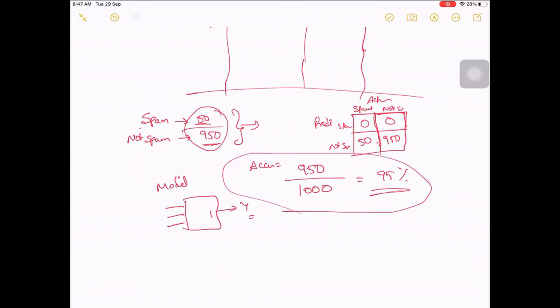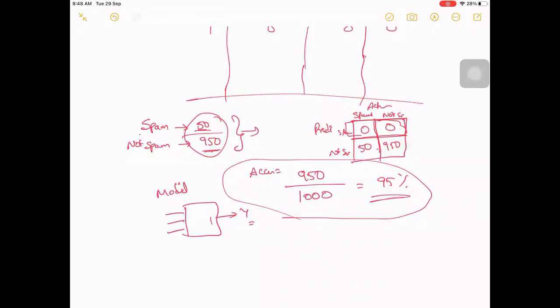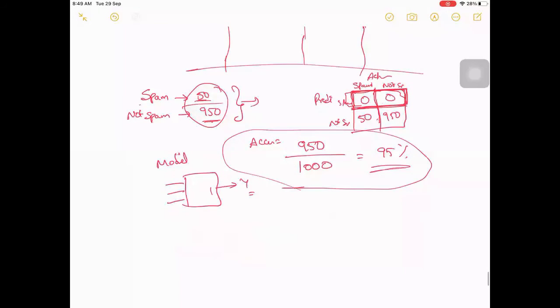So if you blindly predict not a spam, we are getting 95%, right? But these kinds of things can actually be found in the confusion matrix. You can see this confusion matrix, which was like 0, 0. We can see that this particular value shows it is not able to find any kind of spam. This is useless, right? But if you see only accuracy, we can't tell that. We see it is 95%, so it looks very accurate. So for such metrics, if you see only one of them, it can be manipulated.